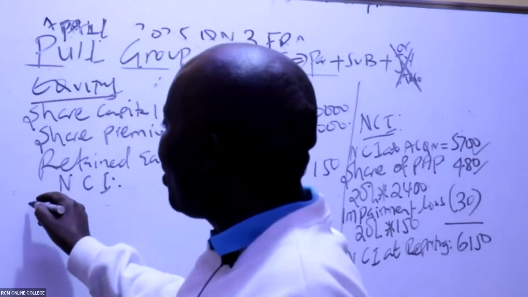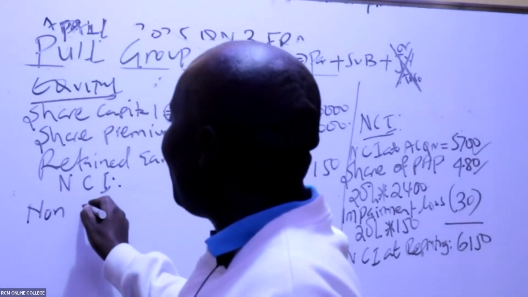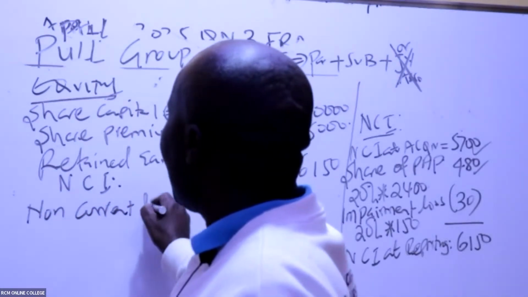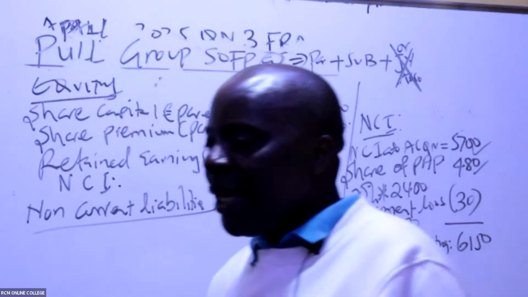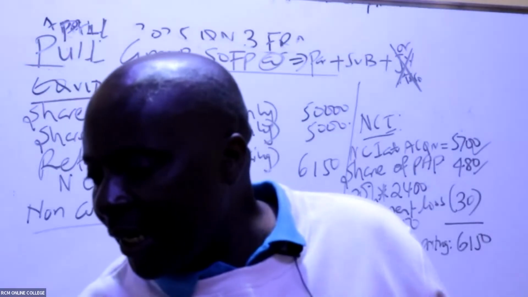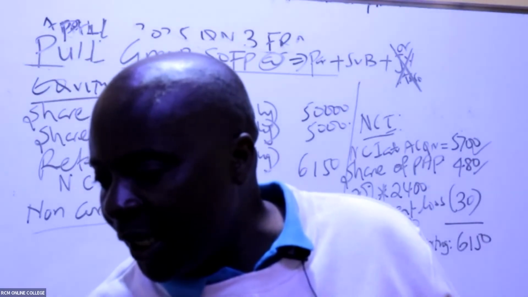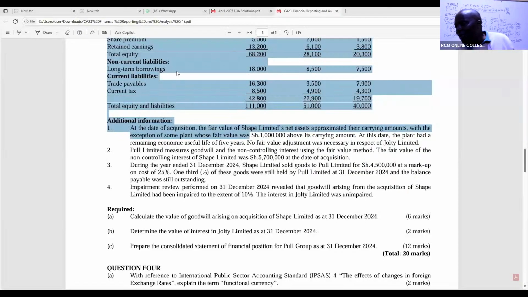Now we go to liabilities. We start with non-current liabilities. What we have is really easy, you can see that it's only one: long-term borrowings.